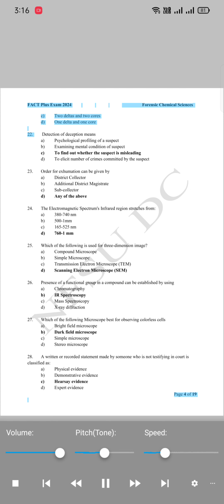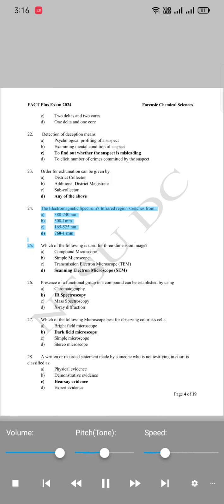C. 2 deltas and 2 cores. D. 1 delta and 1 core. 22. Detection of deception means A. Psychological profiling of a suspect. B. Examining mental condition of suspect. C. To find out whether the suspect is misleading. D. To elicit number of crimes committed by the suspect. 23. Order for exhumation can be given by A. District Collector. B. Additional District Magistrate. C. Sub-Collector. D. Any of the above.